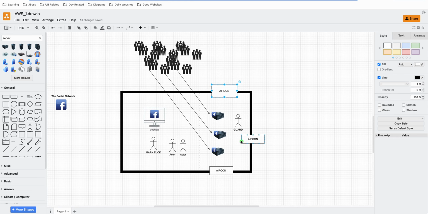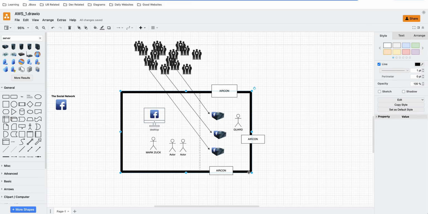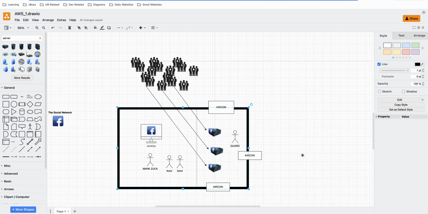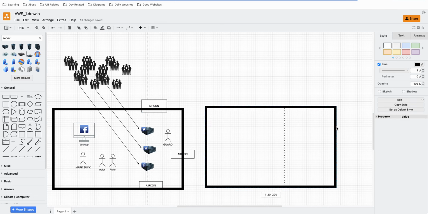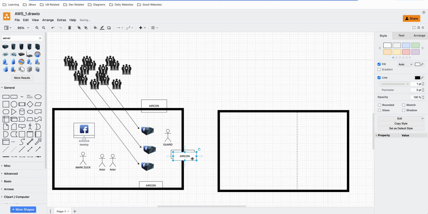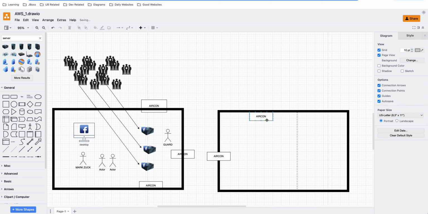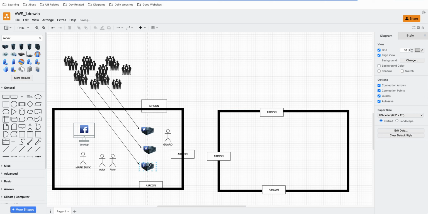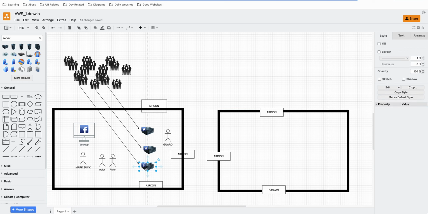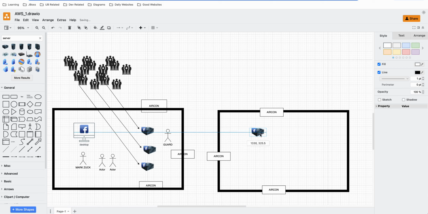Most likely as time goes by, you need to have a separate room for your servers, where this room is dedicated for your servers. I think I saw a government facility that uses this setup.